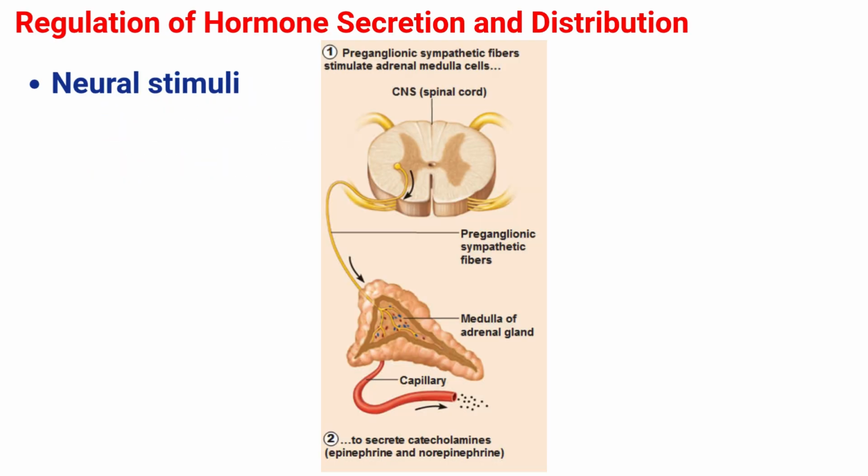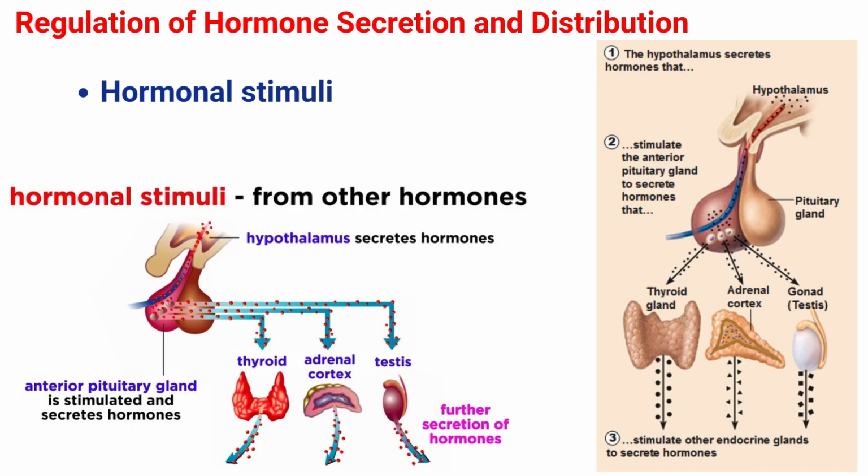First is neural stimulation of a gland. In some cases, the nervous system directly stimulates endocrine glands to release hormones. An example of neural stimulation of a gland is activation of the fight or flight response by the sympathetic nervous system. When an individual perceives danger, sympathetic neurons signal the adrenal glands to secrete norepinephrine and epinephrine. The two hormones dilate blood vessels, increase the heart and respiratory rate, and suppress the digestive and immune system. These responses boost the body's transport of oxygen to the brain and muscle, thereby improving the body's ability to fight or flee.